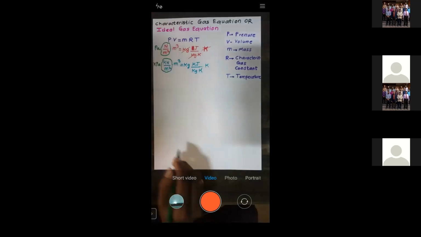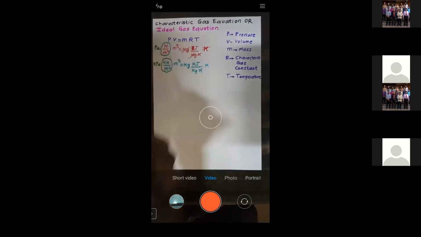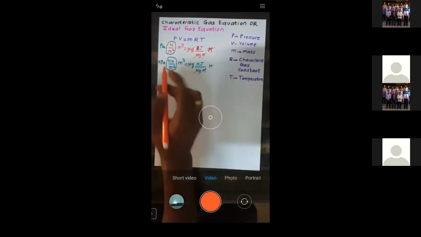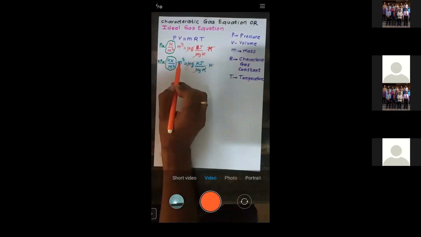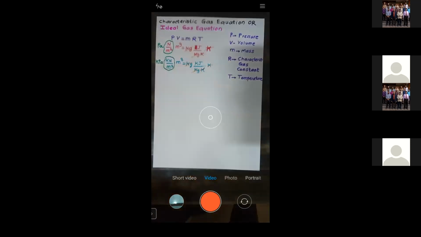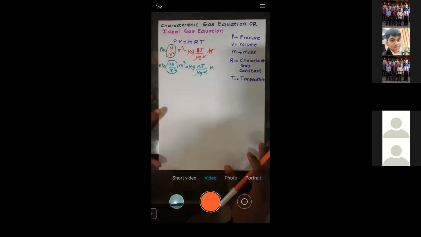Now again, let us check whether we are getting the same or not. The kg gets cancelled, Kelvin gets cancelled again. What is remaining? Kilo Newton into meter, that is nothing but kilojoule. Is that okay, all of you?